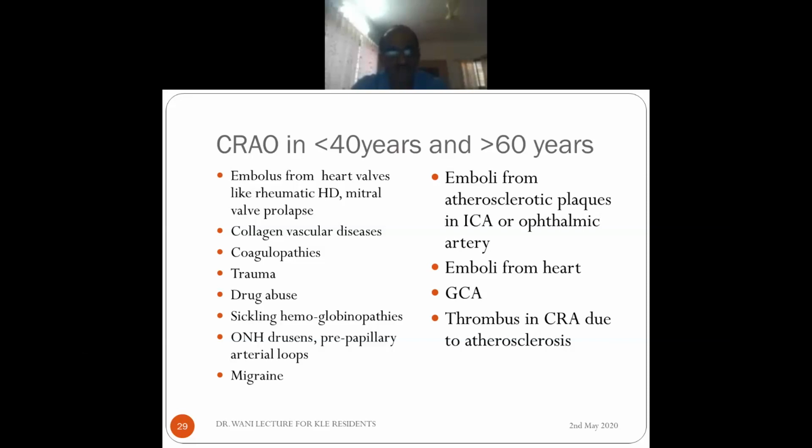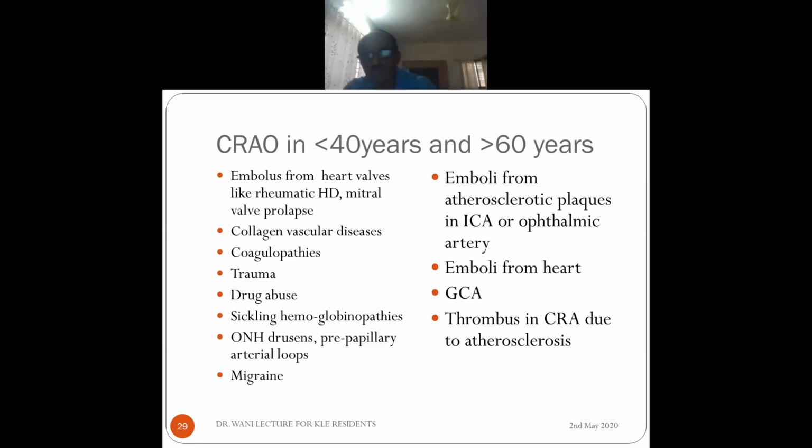So that is the embolus, the source of embolus for these patients. Or they may be having collagen vascular disorders. So younger patients concentrate on these etiologies: coagulopathies, trauma, drug abuse, sickling hemoglobinopathies, optic nerve head drusen, or other anomalies, or migraine.